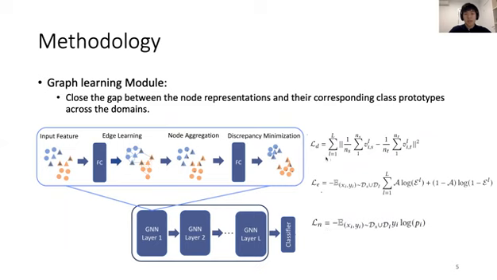For the discrepancy loss, we employ the maximum mean discrepancy to minimize the discrepancy between the source domain and target domain. The edge prediction loss uses the binary cross entropy of the ground truth edge map and the predicted edge map. And the node prediction loss is for the label prediction.